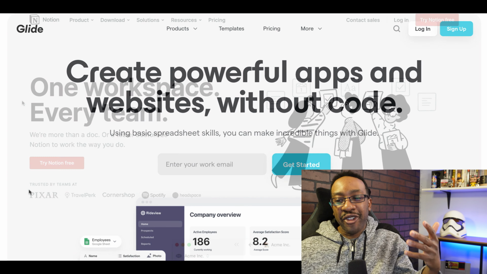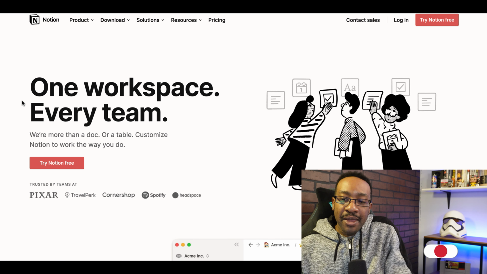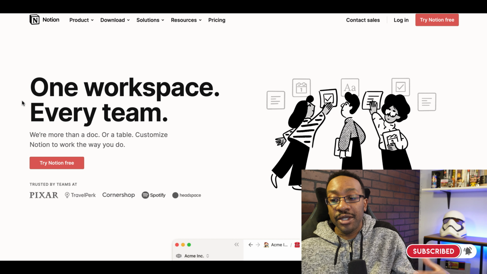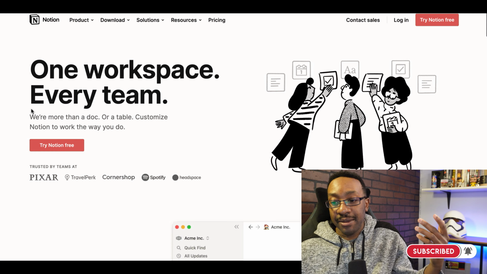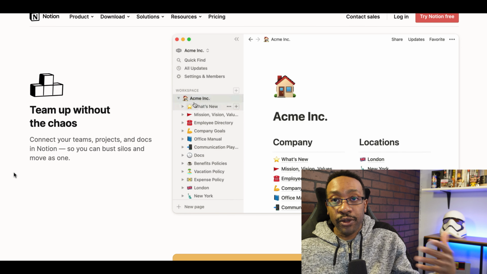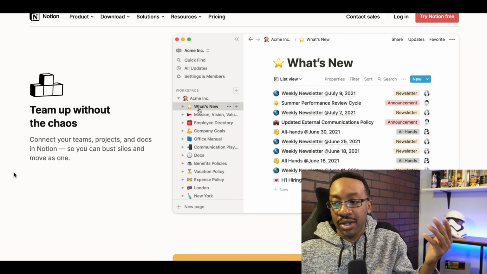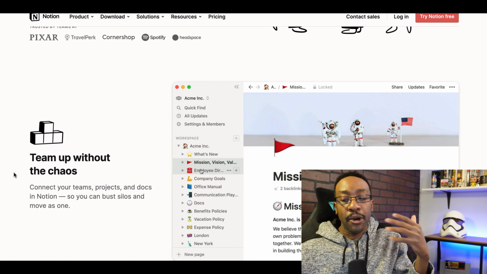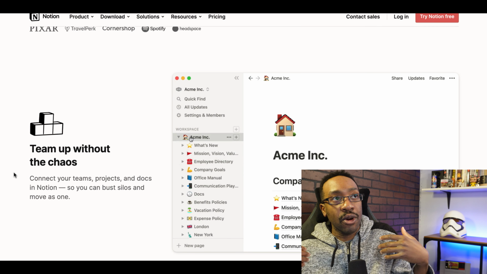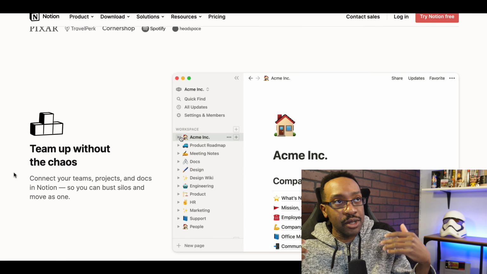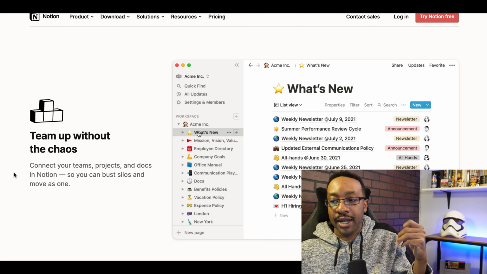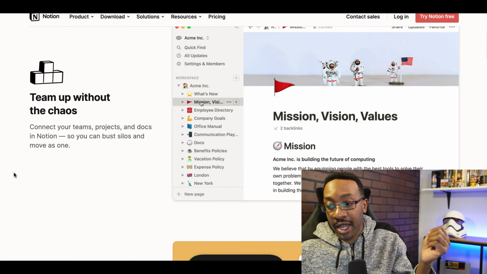Next, we'll look at one of my favorites, which is Notion. This allows you to pretty much build whatever you want, from documents to databases to however you want to customize your website or your workflow, your internal tools. You can be doing that with Notion. Personally, we use Notion for our internal uses, for working with the agencies and different clients, but also creating SOPs and the likes. We have everything documented in Notion.